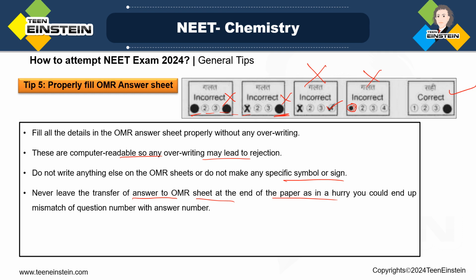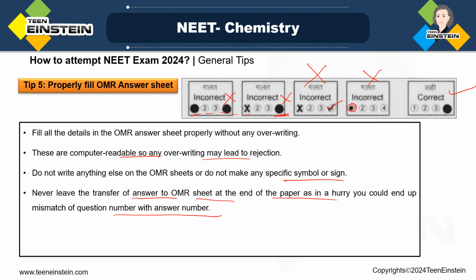Now when you are in a hurry, time is already running, you could end up mismatching the question number with the answer number. So suppose answer number 8 you are putting on 10, or 10 you are putting on 8. So even after giving the correct answer, if you make this mistake, it will not be good for you, right? So that is why don't do this.